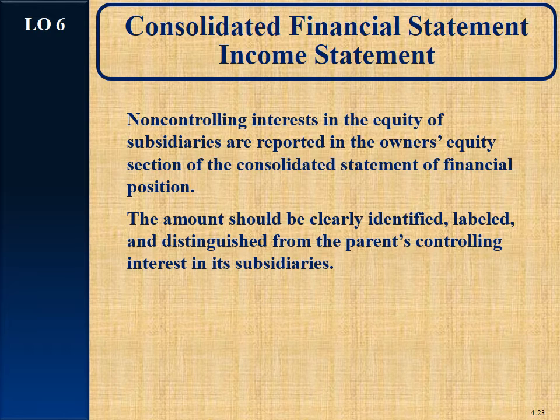Now, before I go any further, let's take a look on page 159. What do we do? Well, you can see it says non-controlling interest current year income. First, we have to determine the amount of net income that should be allocated to the non-controlling interest. Total net income was $90,000 for the subsidiary.